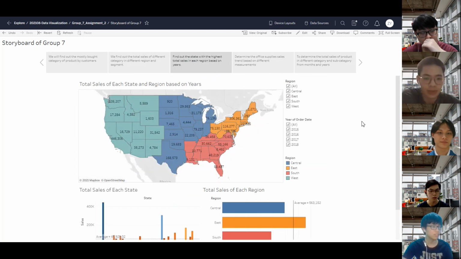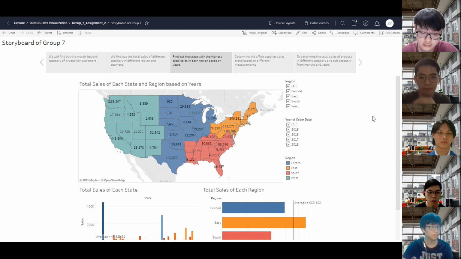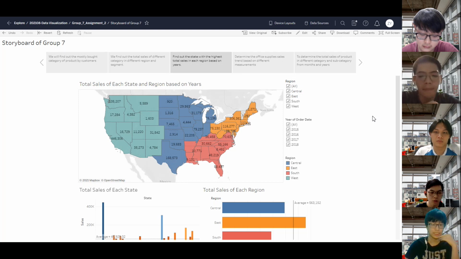Okay, I'm Terence. Now I'll talk about this story. This story has 3 graphs and from the top, which is the map, you can see the total sales of each state and based on the regions. Then the left bottom is the total sales of each state.